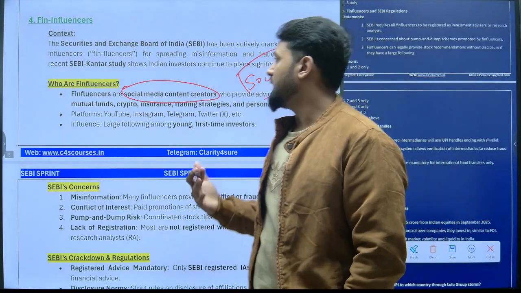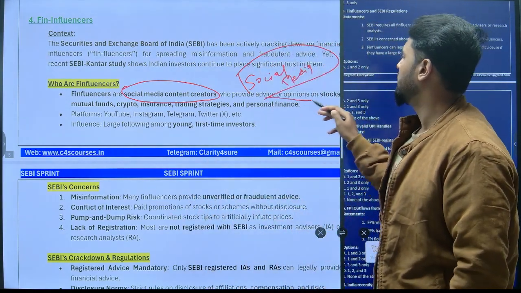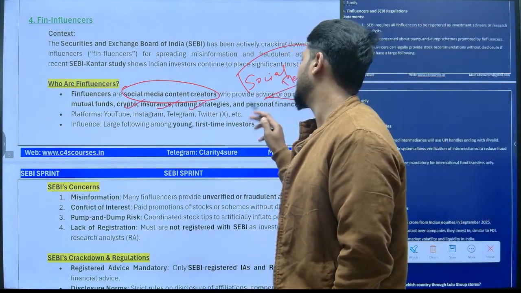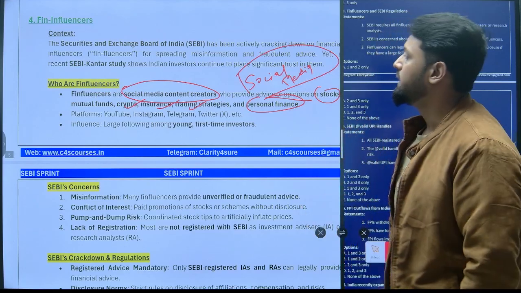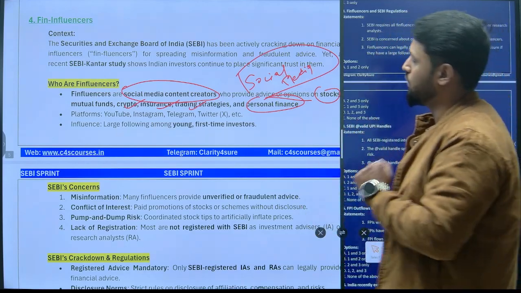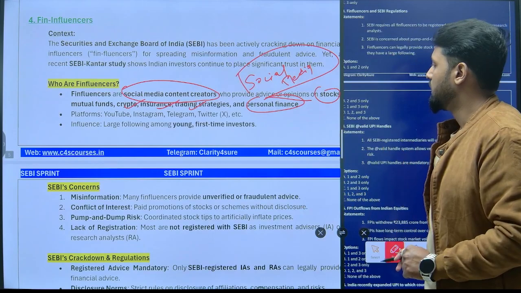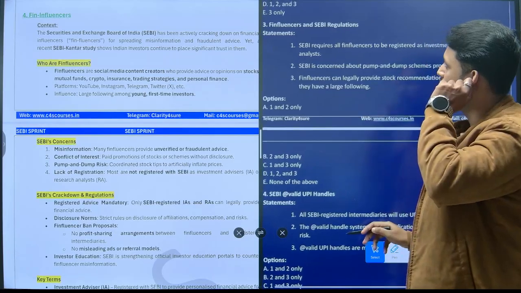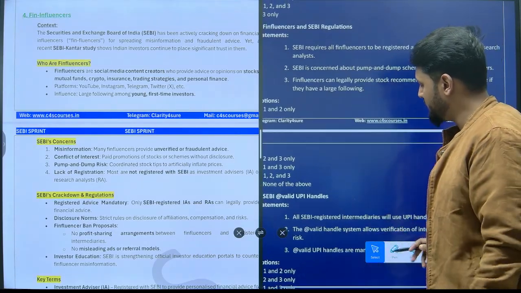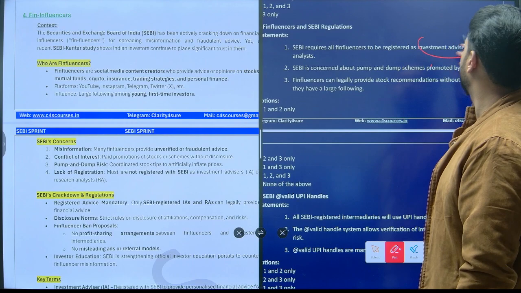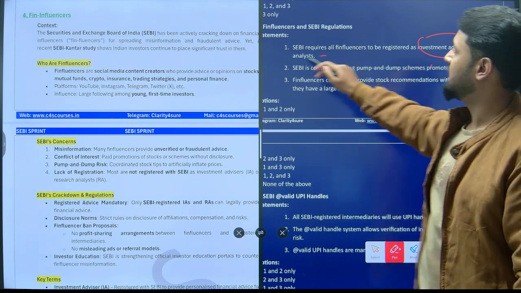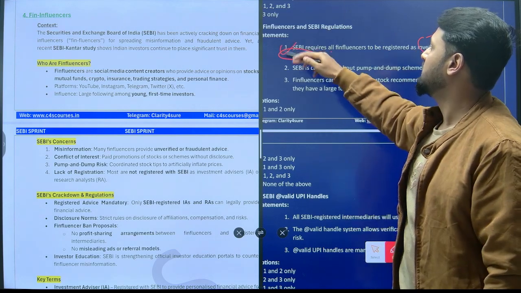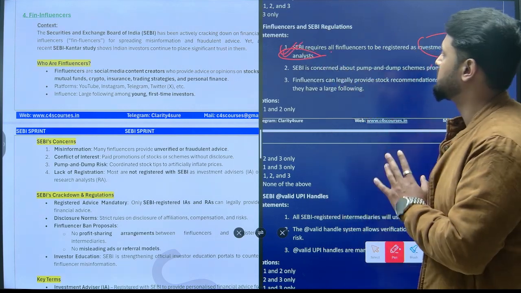So these are known as Finfluencers who provide advice or opinions on stocks, mutual funds, crypto, insurance, trading strategy and personal finance, right? SEBI is concerned regarding Finfluencers because they need to be registered either as an IA, that is investment advisor, or research analyst, in order to get identified by SEBI, right? So the first statement is correct.